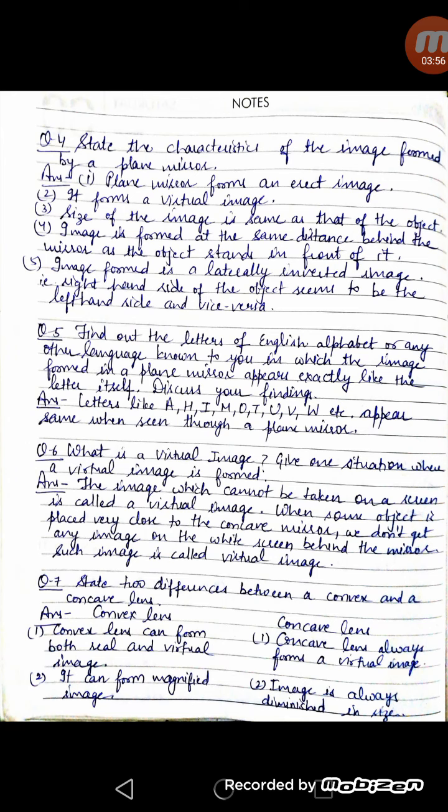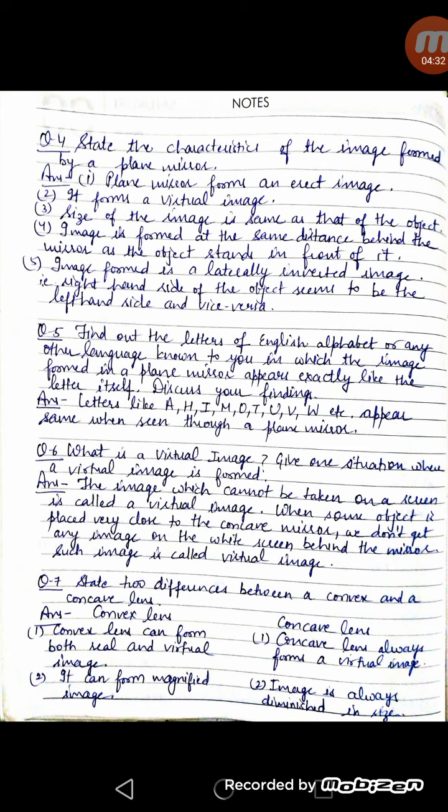In question number 5, find out the letters of the English alphabet or any other language known to you in which the image formed in a plane mirror appears exactly like the letter itself. Here, as we know, in a plane mirror, left side appears right and right side appears left, which is called lateral inversion. So you have to tell those alphabets which after lateral inversion also appear the same. It means whose left and right sides are the same. So these letters, as you can see, are A, H, I, M, O, T, U, V, W. If we reverse them from right to left, still they will appear the same.